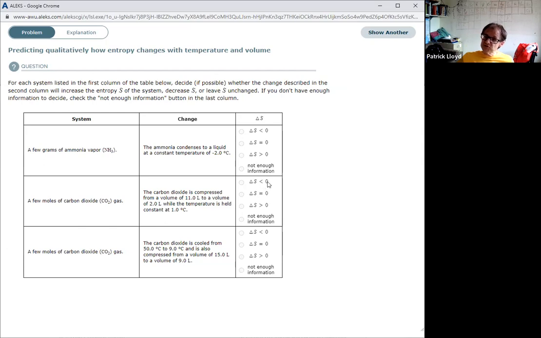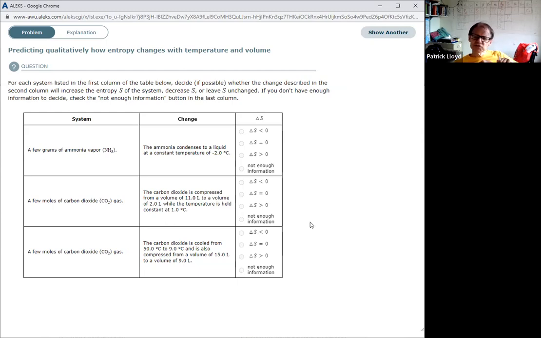So less than 0. In the third one, a few moles of carbon dioxide gas again. The carbon dioxide is cooled from 50.0 degrees Celsius to 9.0 degrees Celsius and is also compressed from a volume of 15.0 liters down to a volume of 9.0 liters. Again, it's being compressed to a smaller volume. Smaller volume is fewer possible states, a reduction of entropy. So again, delta S would be less than 0.